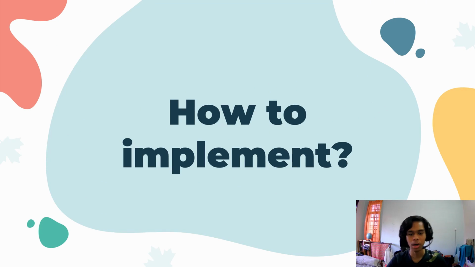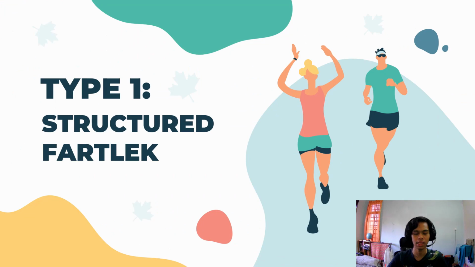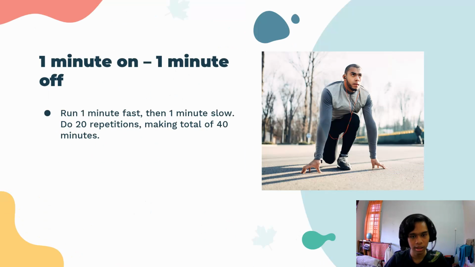Okay, so how to implement fartlek training? So first, the first type of fartlek is a structured fartlek. The structured means that you use time dimensions. So for example here, 1 minute on and 1 minute off, which is you run 1 minute fast and then you run 1 minute slow, and then you do this for 20 repetitions, and then you make a total of 40 minutes of this training. So this one is the short fartlek, right?